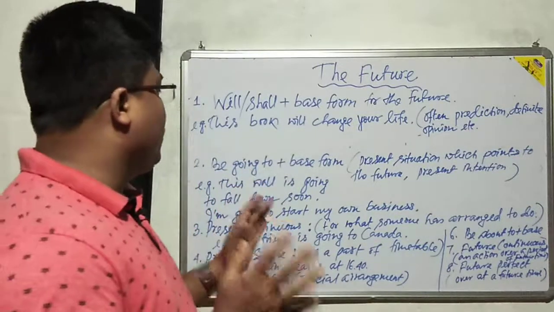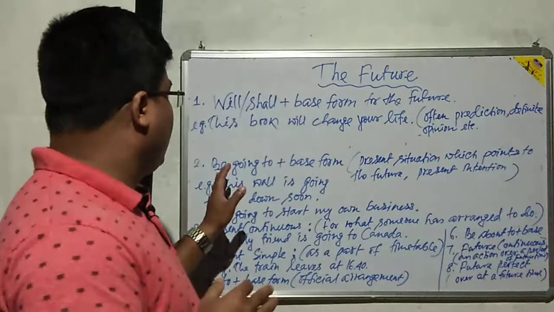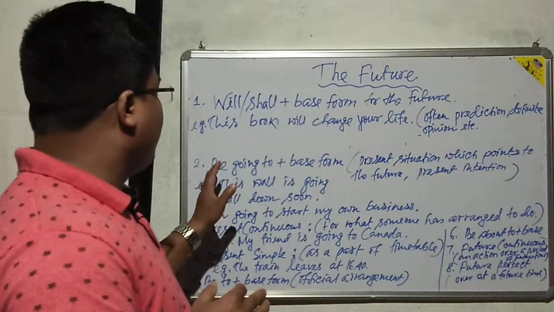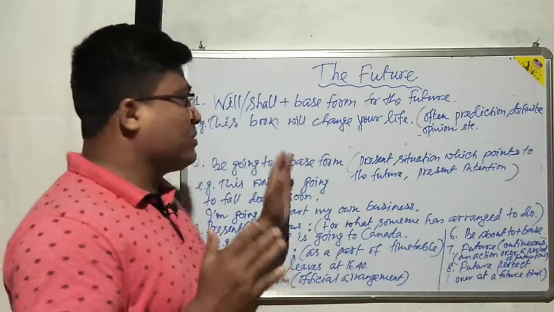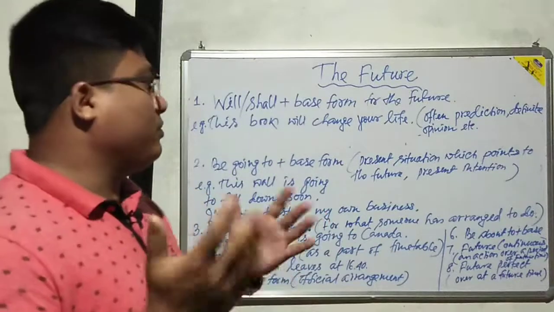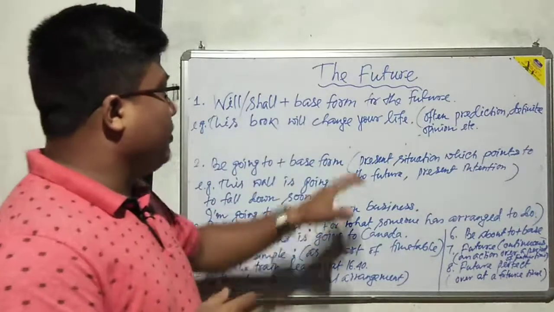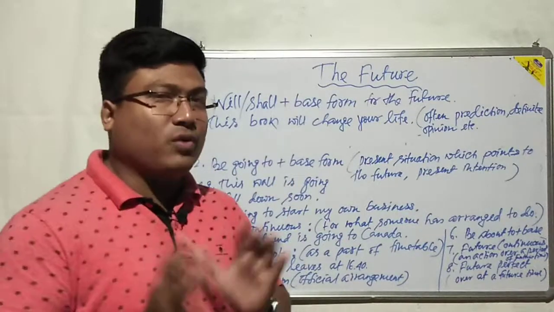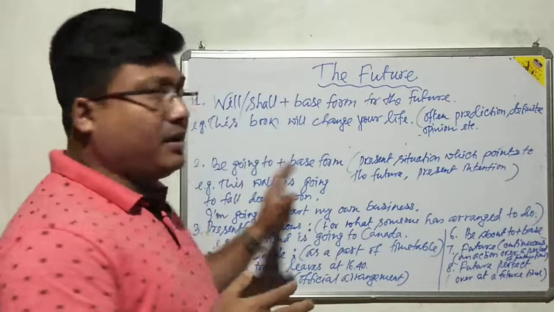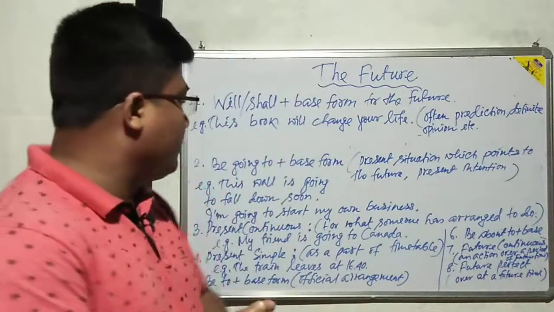Here I am giving you another formation. This is also another formation. We can use this formation to refer to any future action. Be going to plus base form. Be going to. Be means any form of be verb.